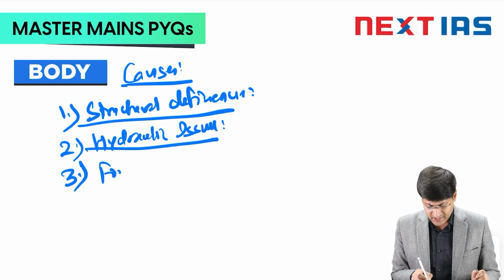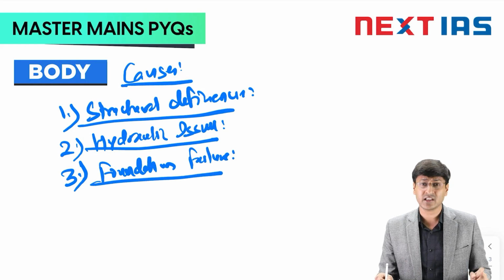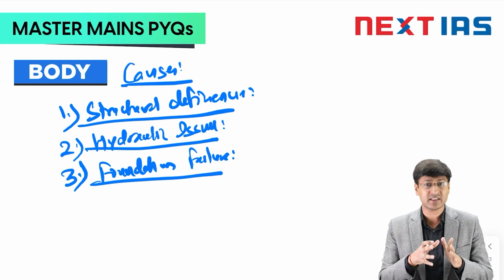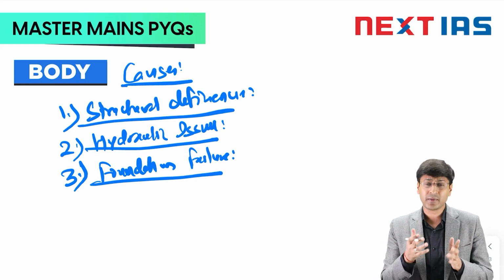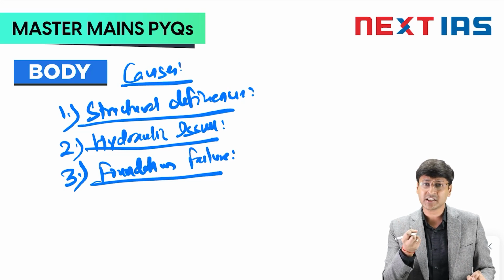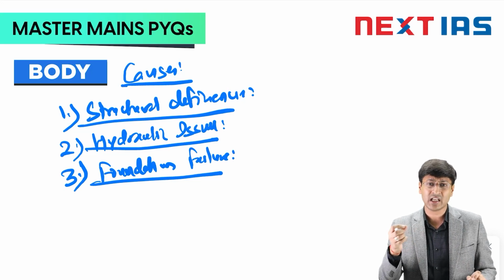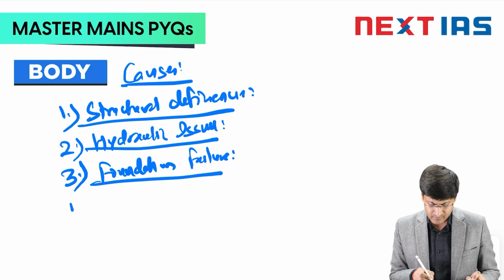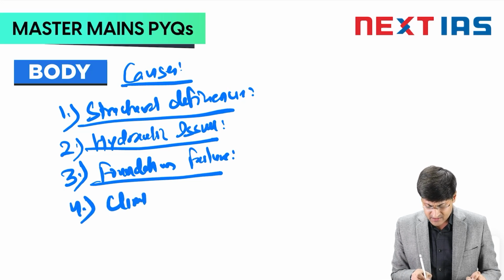Third can be your foundation failures. The best example of this foundation failure is the Vajont dam failure in Italy. What happened there? The foundation of the dam itself was a failure. Why so? Because when the dam was built, the foundation was not that strong. It affected the stability of the dam. Fourth can be your climate change.